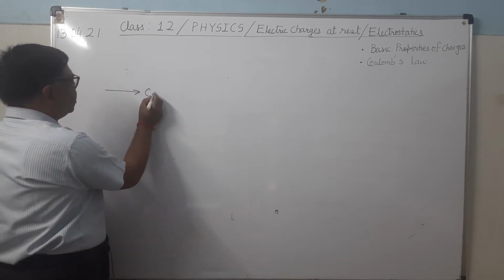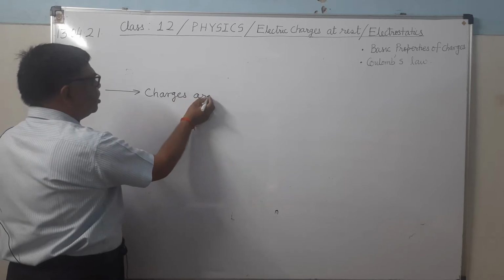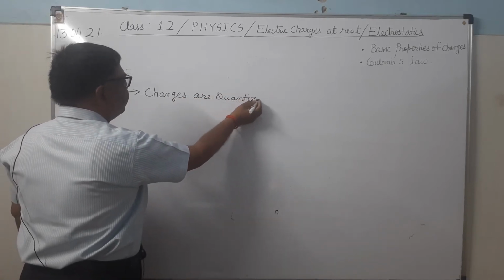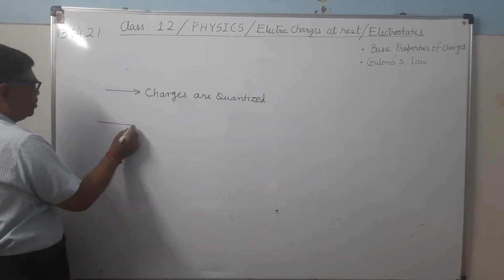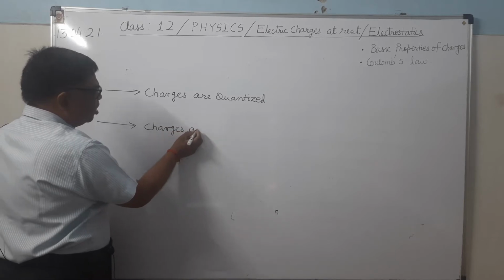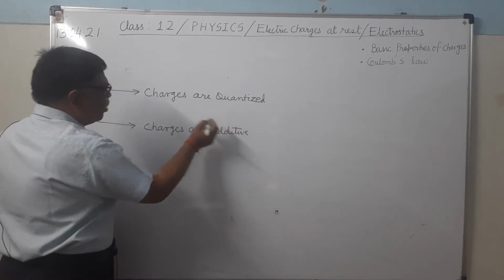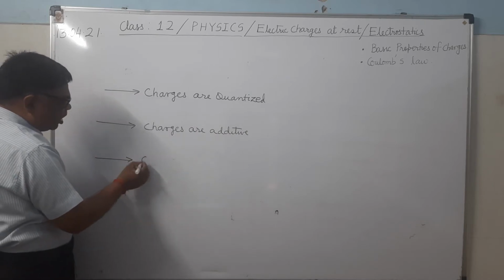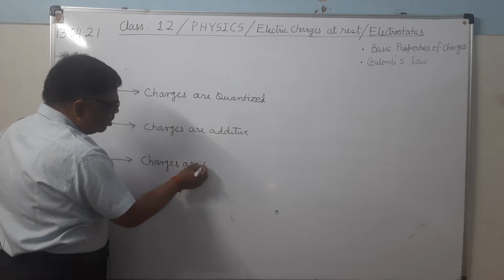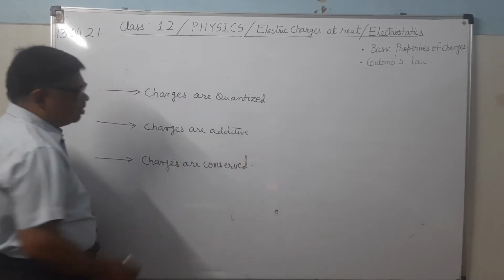Number one, charges are quantized. Number two, charges are additive. And number three, charges are conserved. These are the three basic properties of charges.